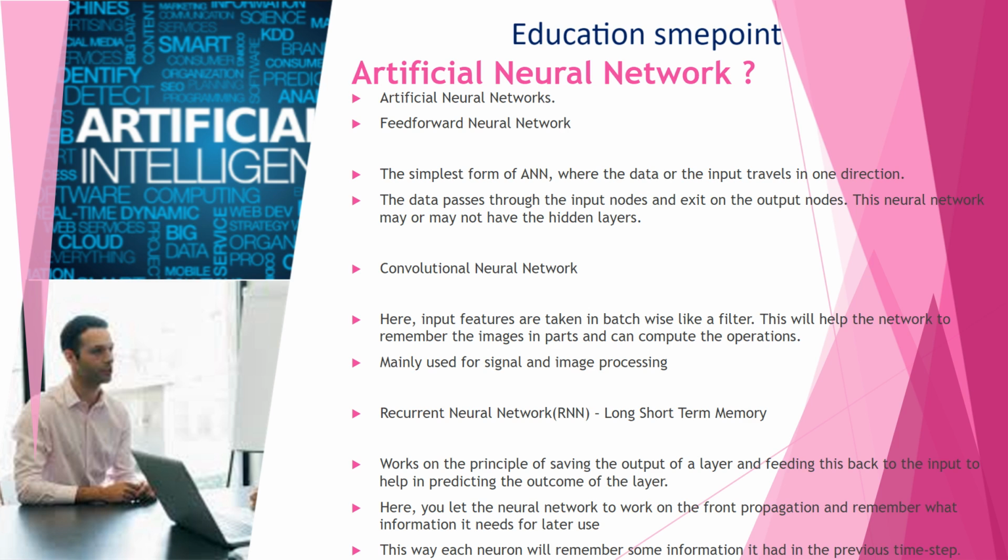Convolutional neural network. Here, input features are taken in batch-wise like a filter. This will help the network to remember the images in parts and can compute the operations. Mainly used for signal and image processing.